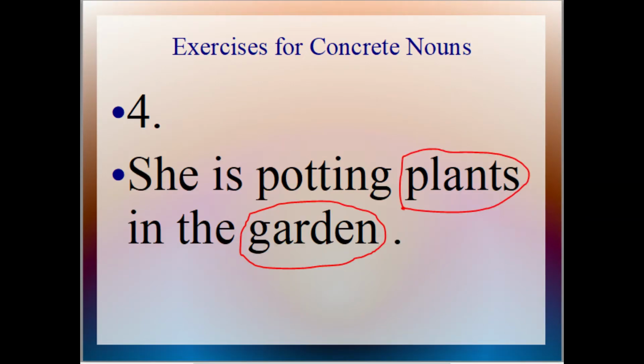Sentence 4. She is spotting plants in the garden. In this sentence, plants and garden are the concrete nouns because they are physical objects which we can see and touch. Even plants we can smell.